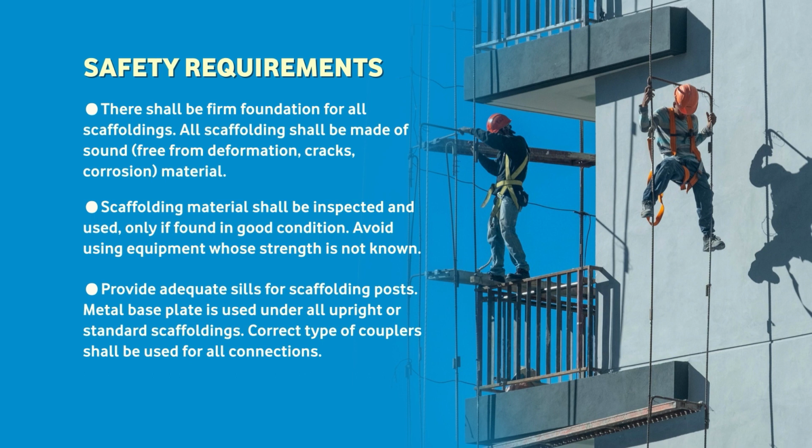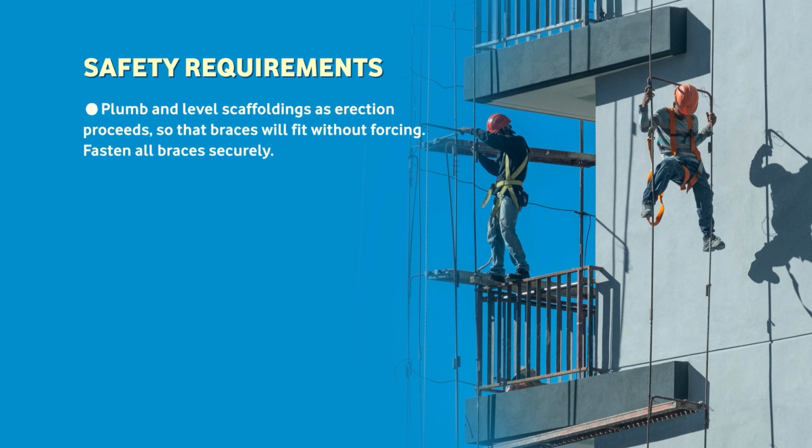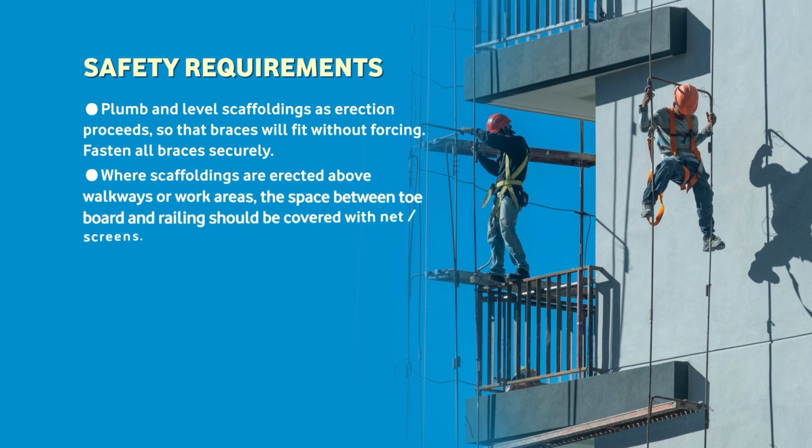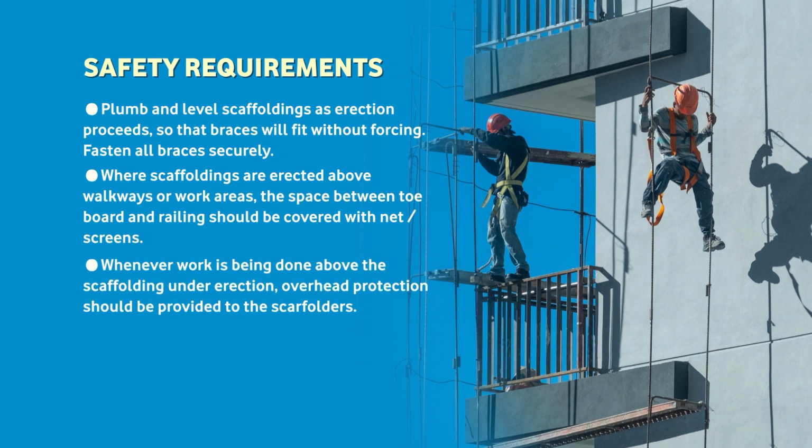Correct type of coupler shall be used in all connections. Plumb and level scaffolding as per the erection procedure, and the braces shall fit without forcing. Fasten all braces securely. When scaffolding is erected above a walkway and work area, the space between the toe board and railing should be covered with net screen. Whenever work is being done above scaffolding under erection, overhead protection should be provided to the scaffolds.